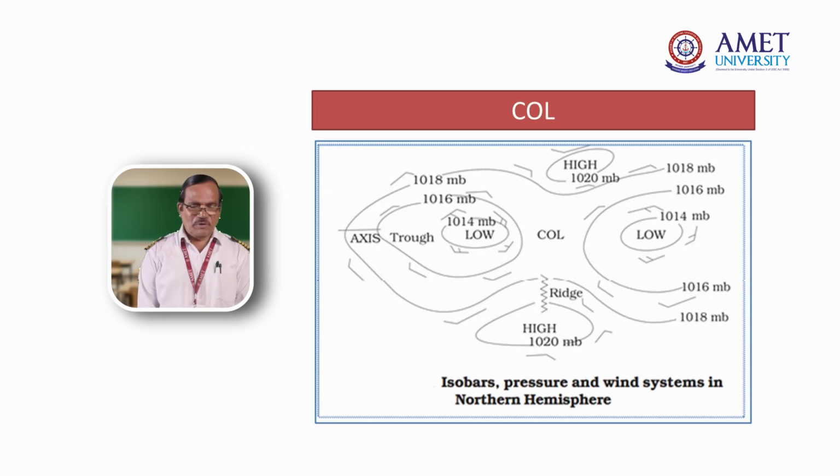Look at the same anticyclone. Anticyclone is nothing but a high pressure. Cyclone is a low pressure. Anticyclone is a high pressure. The fifth one is called col. Col is the region where two highs and two lows are meeting, the isobars are meeting. The region between the two highs and between the two lows is called col. That is the col region on the map.